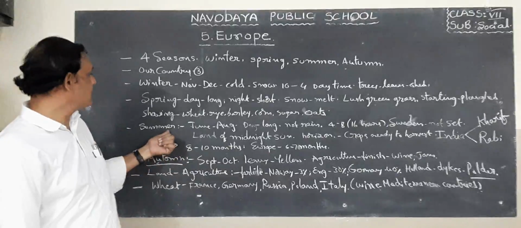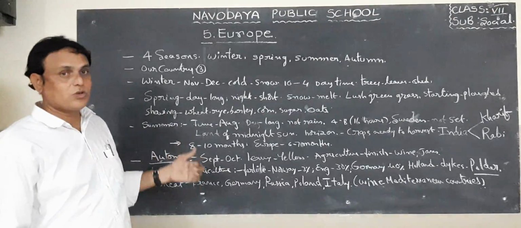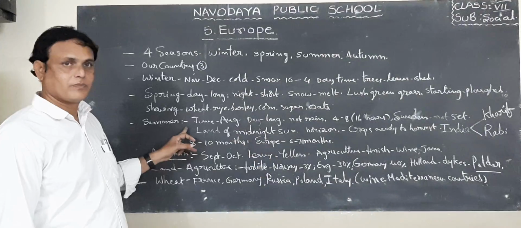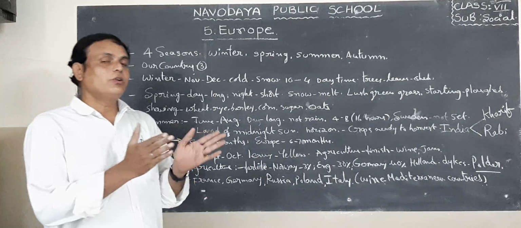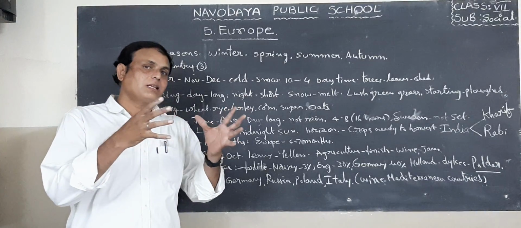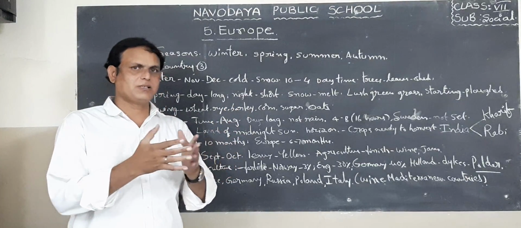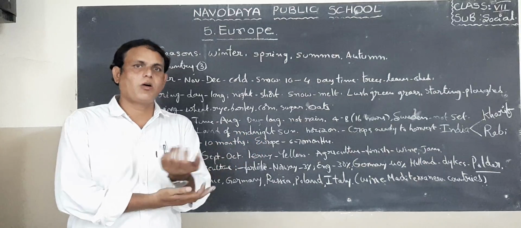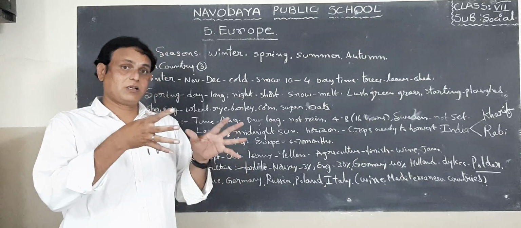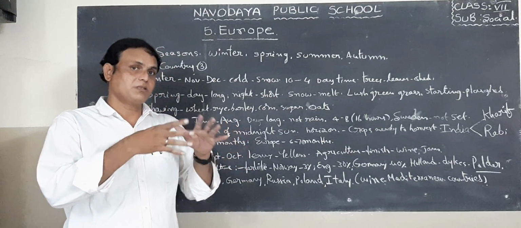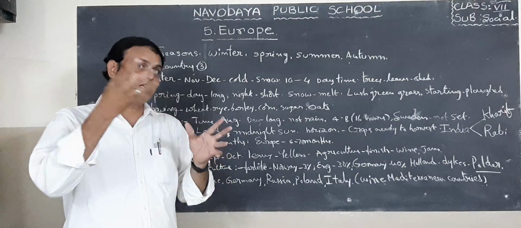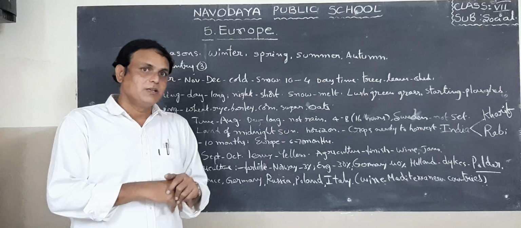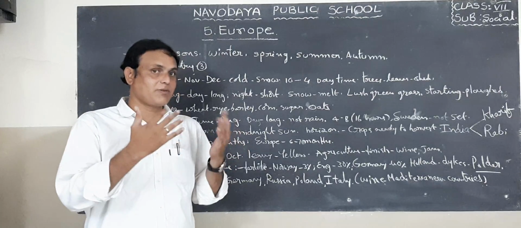Next season is summer season. So students, we know the summer season of our country. Children, now look here, what are the months of our summer? For example, May month is the summer month. That's why the government also declares holidays for you. Because in May our country records high temperature, children are unable to go out. So that is the summer season of our country.